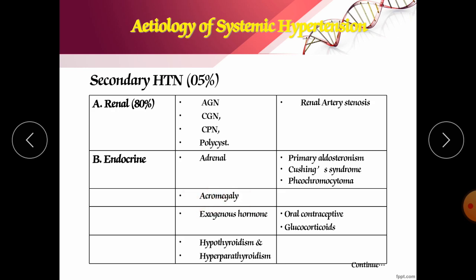And next is exogenous hormones like oral contraceptives. When you take these hormones regularly every day, they will also develop conditions like hypertension. Also glucocorticoids, when you are taking drugs like prednisolone or betamethasone continuously for a longer period. And hypothyroidism and hyperparathyroidism. So these are the various causes which may lead to hypertension.